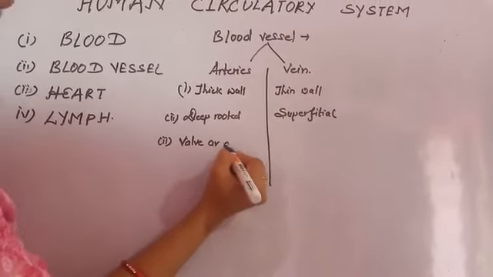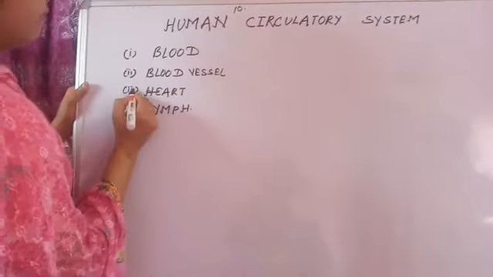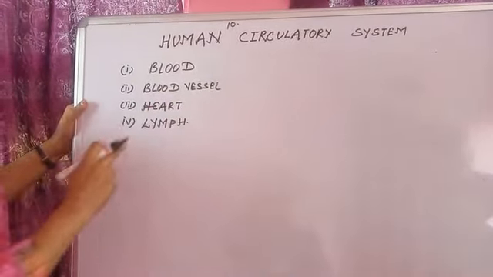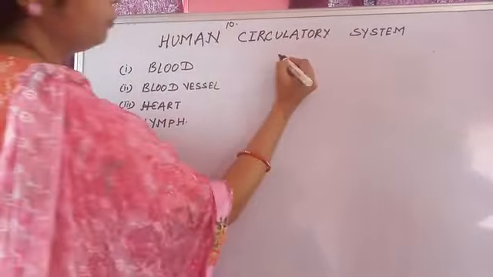Now third is the heart. The heart is a very complex structure. I will give its brief knowledge and brief account in the next video surely. And lymph. The fourth is lymph. What is lymph?